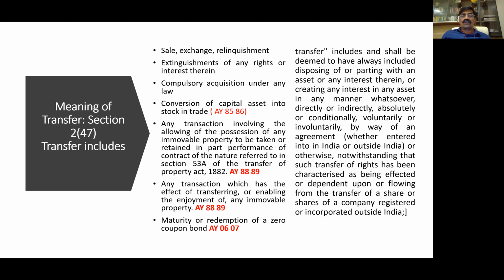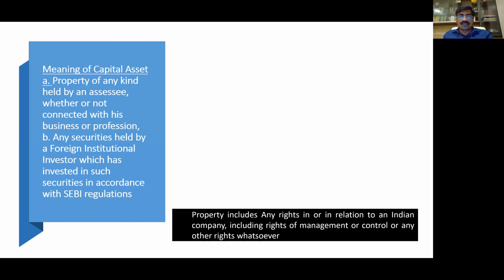So thereby they were able to buy Vodafone India through a transaction structured in a tax haven in three layers. A holds in B, B holds in C, C holds in D. If I transfer the shares of A, indirectly I can become a holder of D. So that's why they tried to clarify; the Vodafone case is what they had in mind in defining this transfer. At the intermediate level, you don't worry about it. Maybe when you're free, you can go through that.